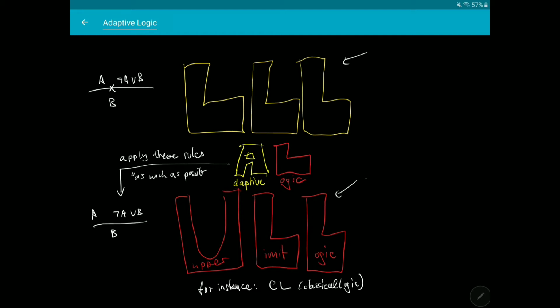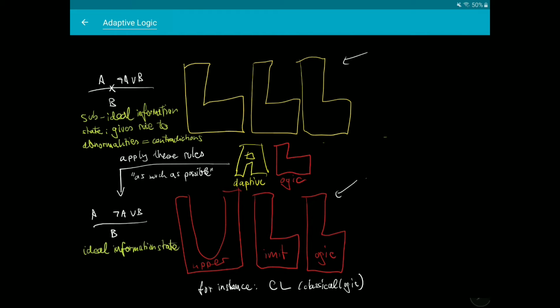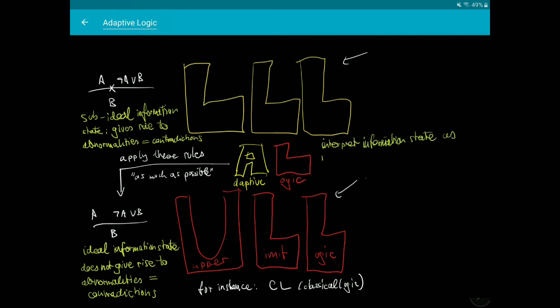It tries to apply the rules of the upper limit logic as much as possible. So for instance, disjunctive syllogism will be a rule of the upper limit logic but not of the lower limit logic, and the adaptive logic will apply it as much as possible. While the lower limit logic is a model of reasoning in subideal information states in which we have abnormalities, that is contradictions, the upper limit logic is a model of reasoning in ideal information states in which there are no contradictions or abnormalities. The adaptive logic adapts to the standards of the upper limit logic as much as possible by interpreting the information as consistent as possible.